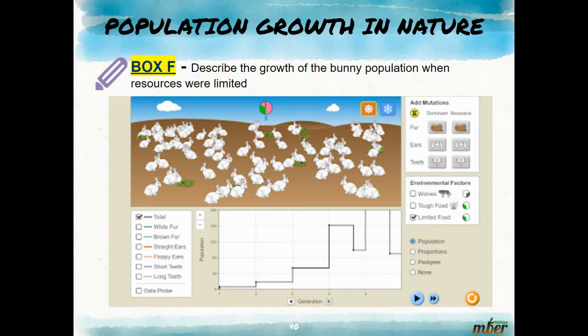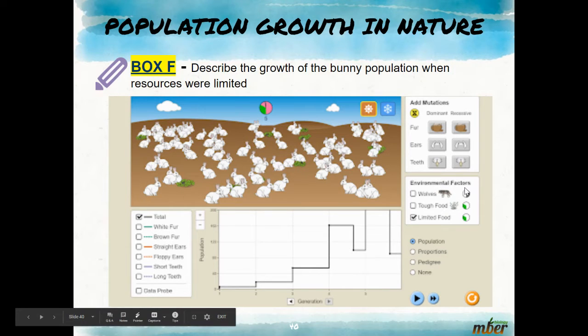Box F, describing the growth of the bunny population when resources were limited. So what happens when there only was a certain amount of food, and there are no predators on this one? Sorry. So now there's limited food. That means resources are not unlimited. So what did you notice happening? Please write that down in box F.